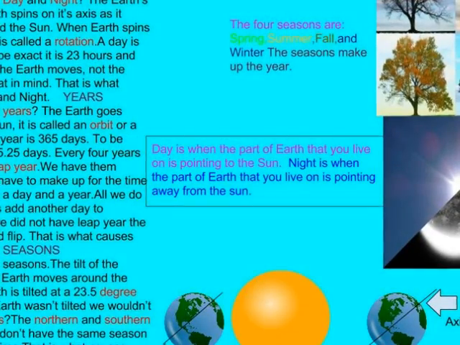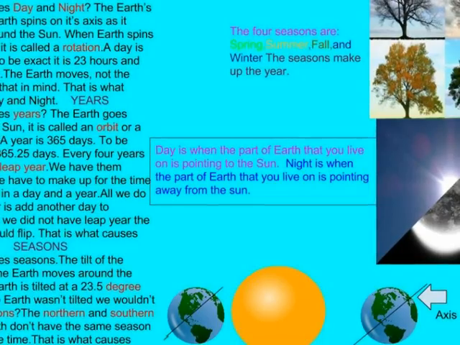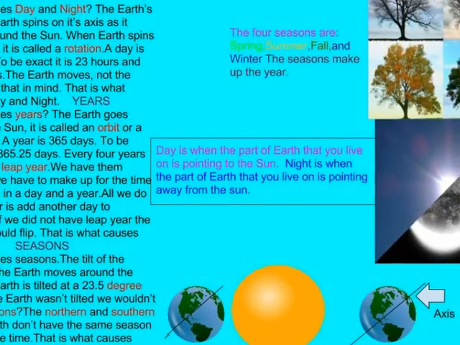Day, Night, Seasons, and Years by Taya. Day and night. What causes day and night? The Earth's axis. The Earth spins on its axis as it travels around the sun. When Earth spins on its axis, it is called a rotation. A day is 24 hours.